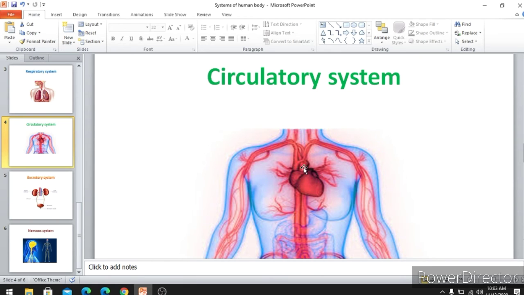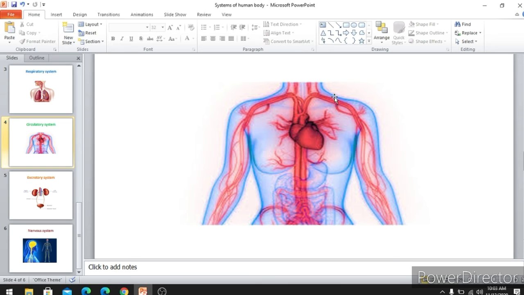The red color blood vessels are called arteries. So through arteries they are sending blood to all parts of the body. What is blood carrying? Blood is carrying oxygen and nutrients to each and every part of the body. So this is about your circulatory system.